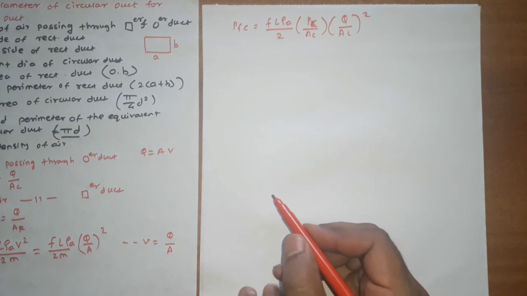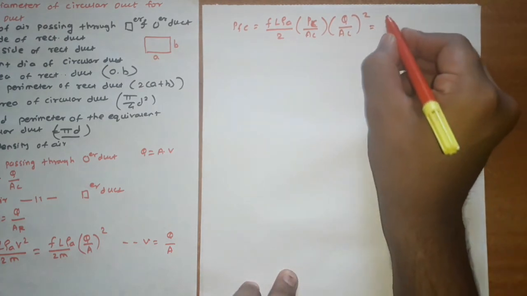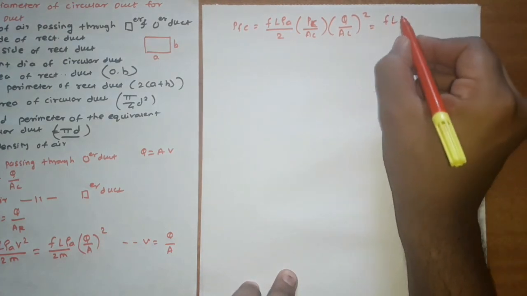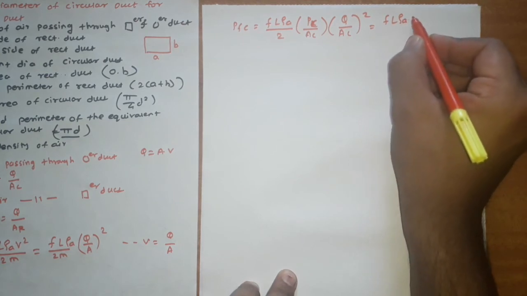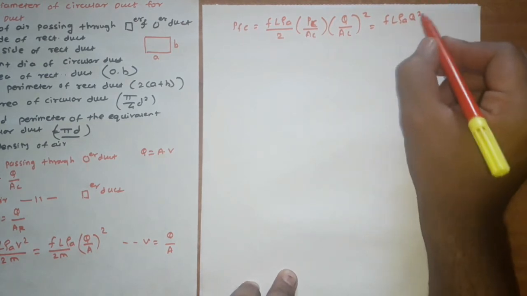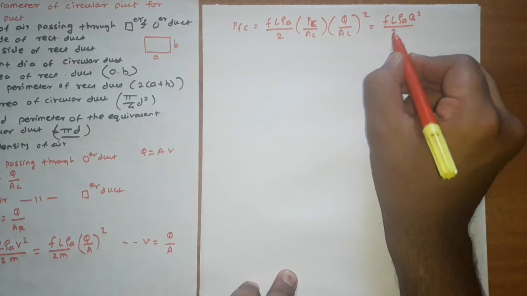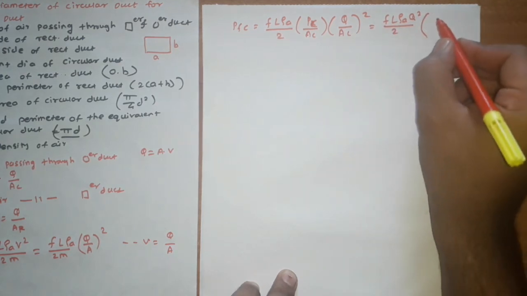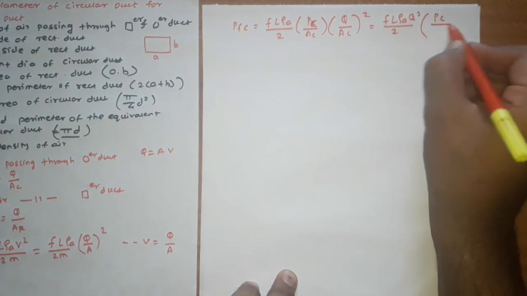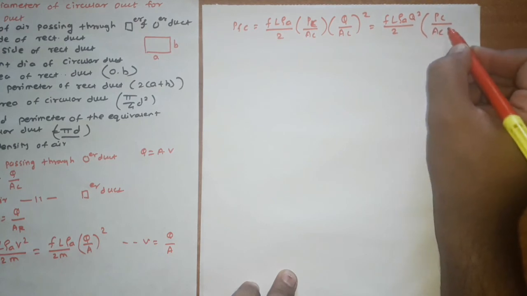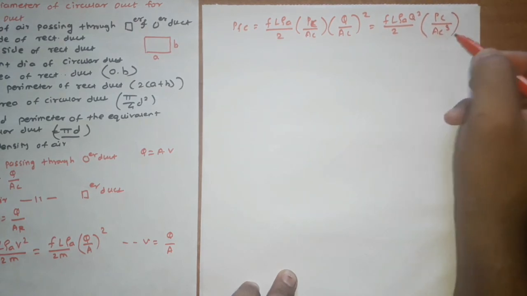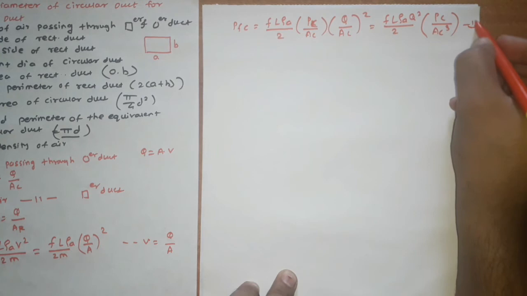So you can modify this equation. It is f L rho a Q square divided by 2, and in the bracket we will get P_C divided by A_C cube. Now give the equation number 1.